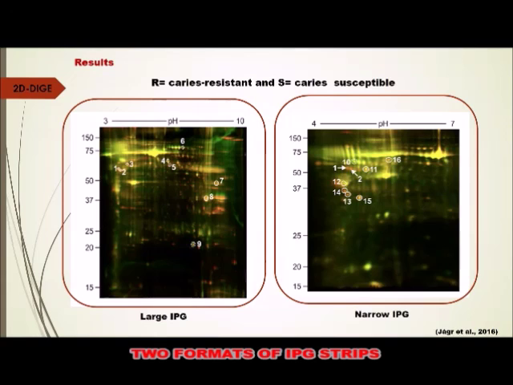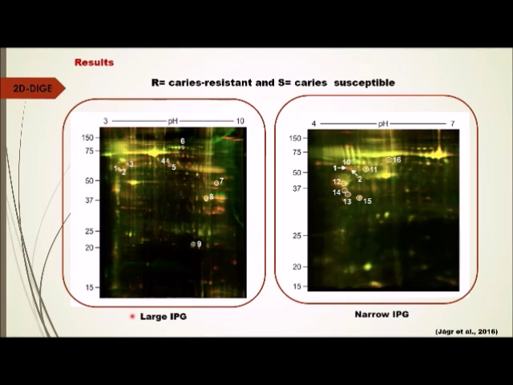They used two formats of IPG strips. This allowed the detection of many spots. First, they used large format gels with a broad range between 3 to 10 pH. Secondly, they used a narrow range between 4 to 7 pH. The samples, R and S, were labeled with Cy3 or Cy5 and were run in both 2D DIGE gels.